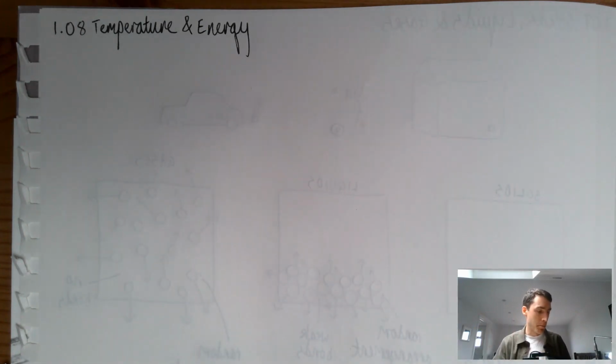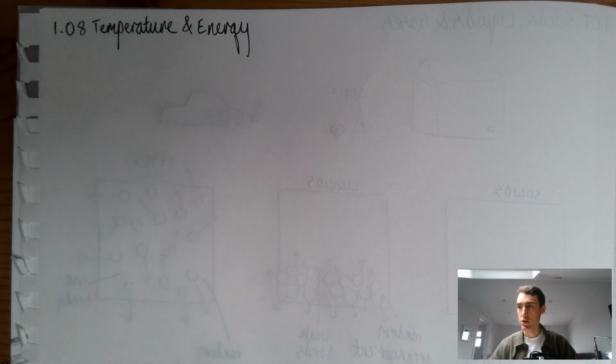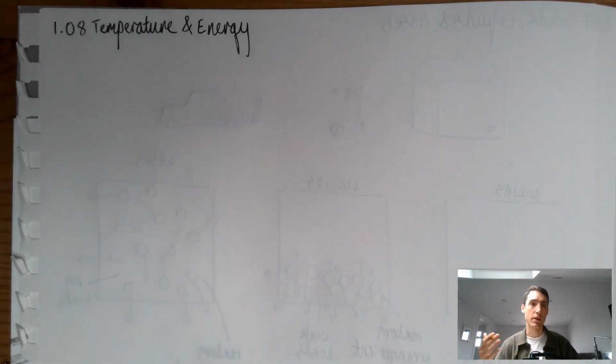And this is why we need a better definition of temperature than hotness. Hotness is a kind of qualitative description. It's hot or cold. It's a way of describing it. What we want is a quantitative value. Now, I'm getting a bit ahead of myself. I don't think I'd go into that discussion right now with Year 7. I save that till Year 9, that difference between qualitative and quantitative.